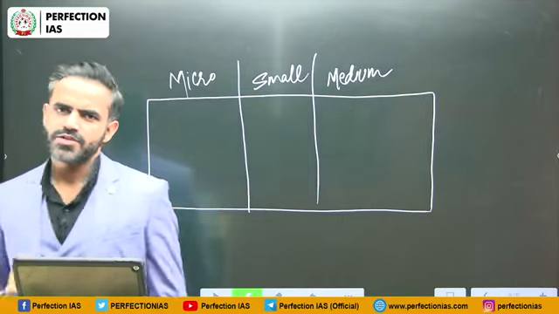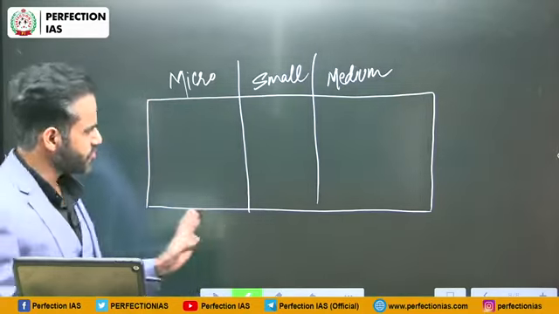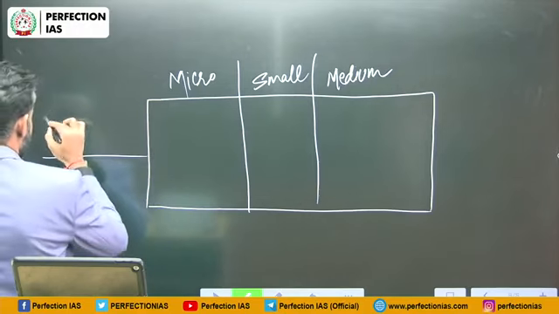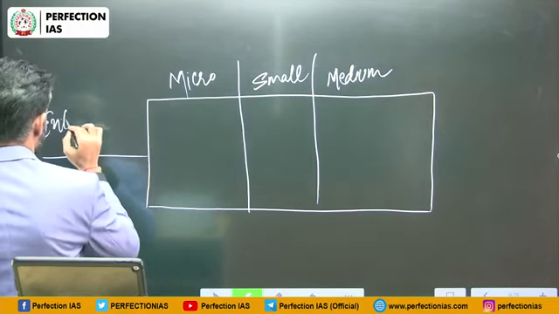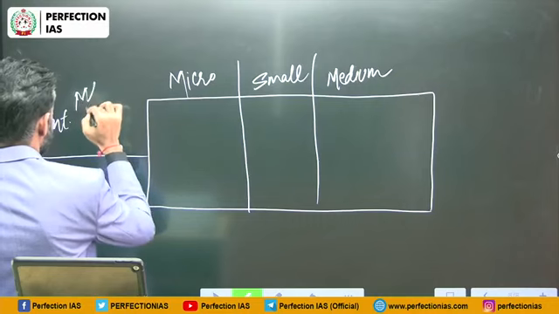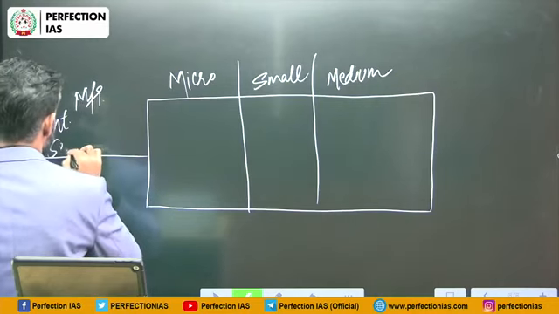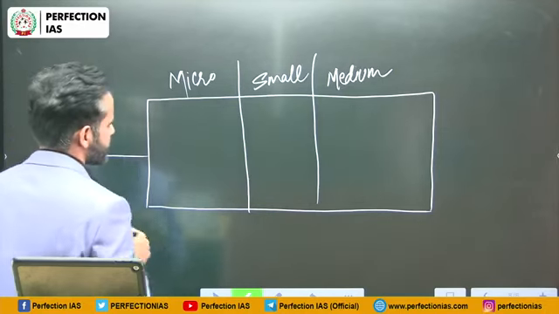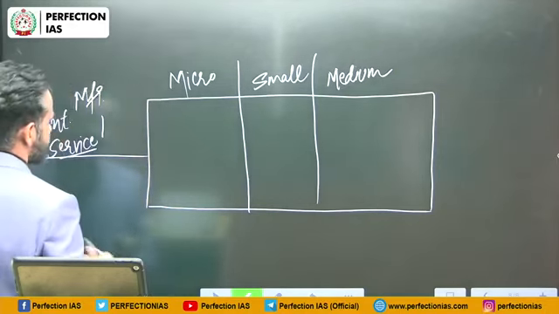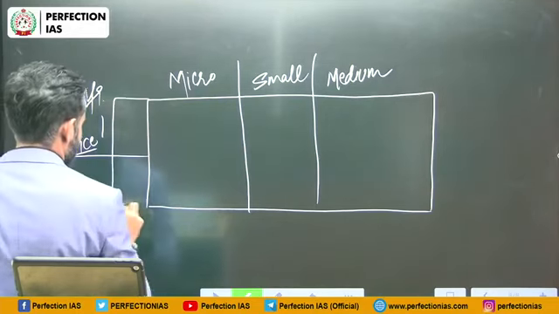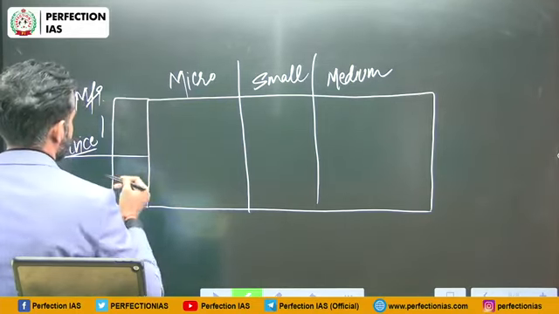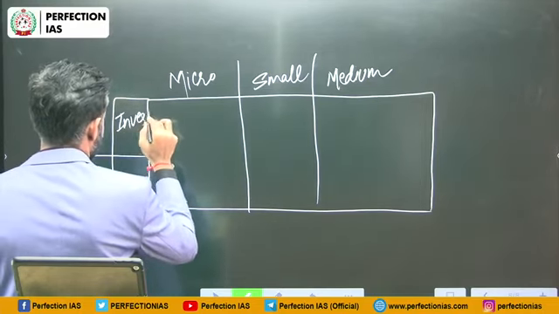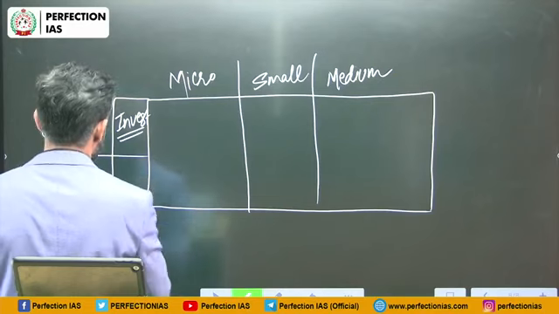Now one thing that should be noted is that in case of the new definition there is no discrimination or difference between manufacturing enterprise and service enterprise. So both are considered the same as far as the new definition is concerned. Then what is the main criteria for classification? One is investment and second is turnover.